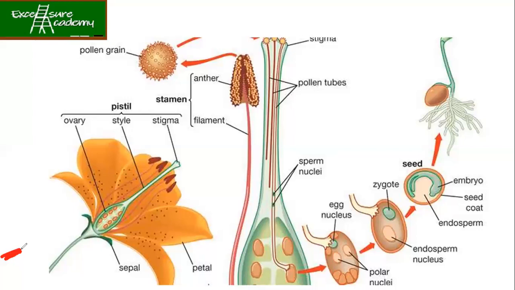So this process is called fertilization. Later the zygote results in forming a seed, and then a seed forms a plant. Yes, on germination, the seed will form the plant. Okay. Good.